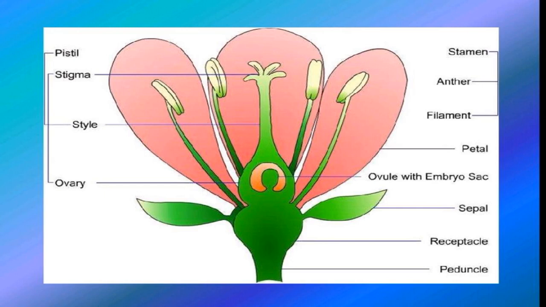The ovule bears an opening at its base that we call micropyle. Each ovule has an embryo sac that bears the haploid egg, the female gamete in plants, and the fusion of male gametes and female gametes takes place inside this embryo sac.